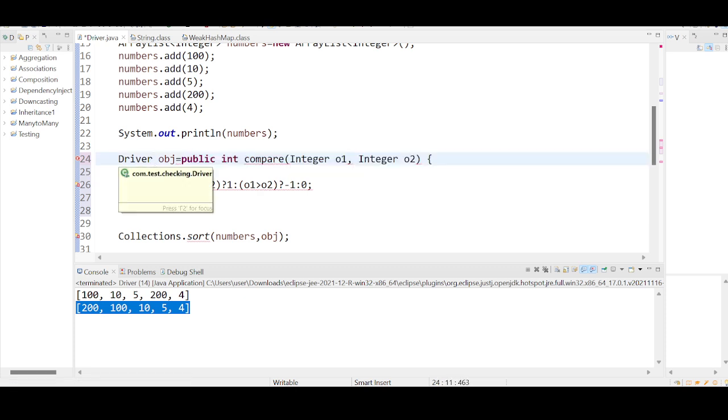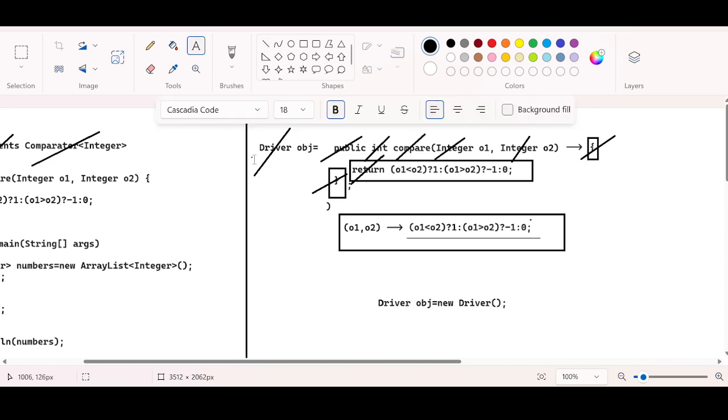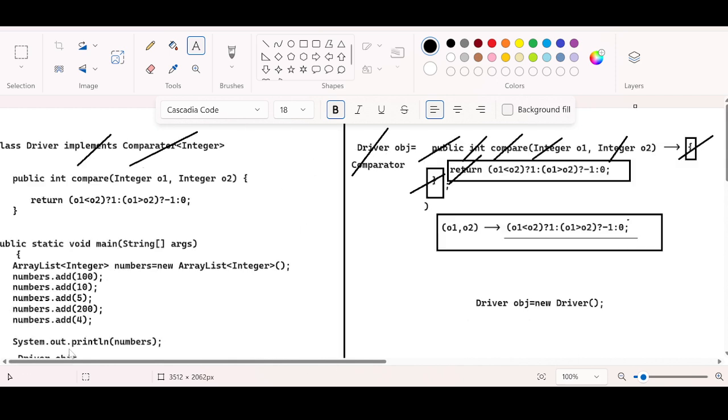So this has to be not Driver, guys. This has to be Comparator, because you need to keep the interface name here, isn't it? And the type is Integer. Let me repeat this. This is Comparator actually, because for a lambda expression the data type should be the Comparator type, the interface type, not Driver. I missed that part.